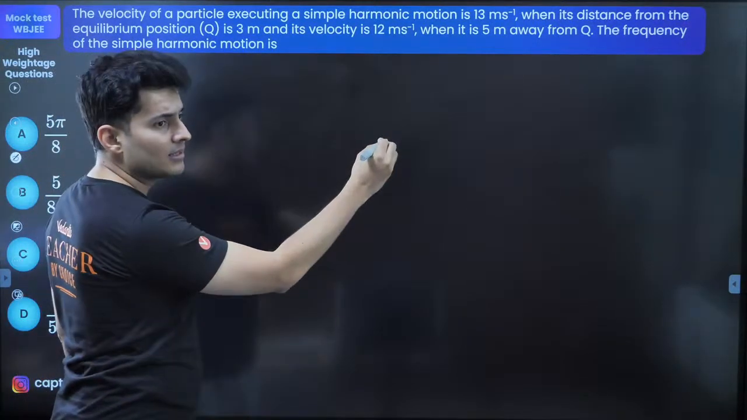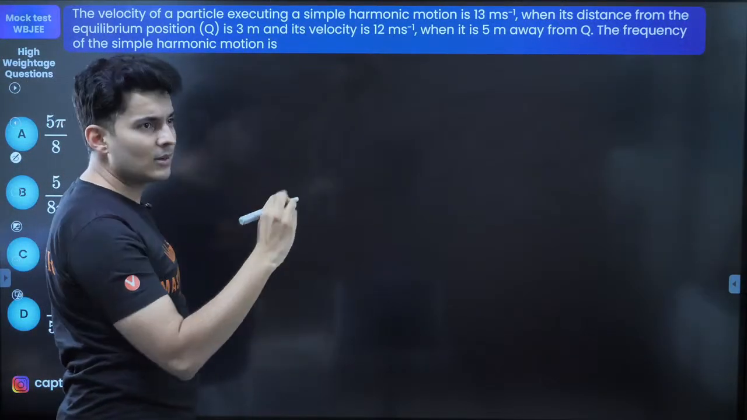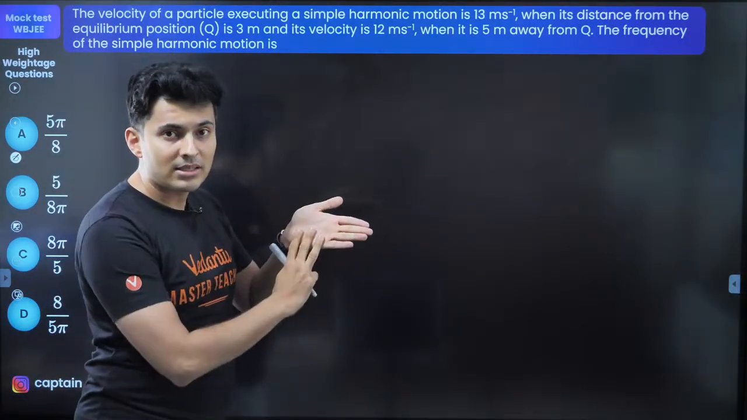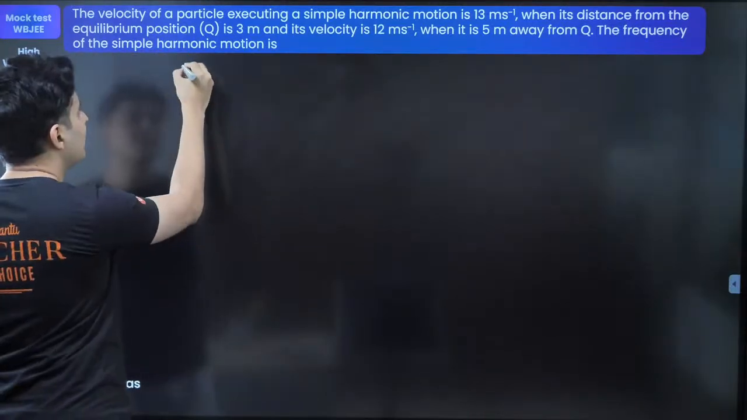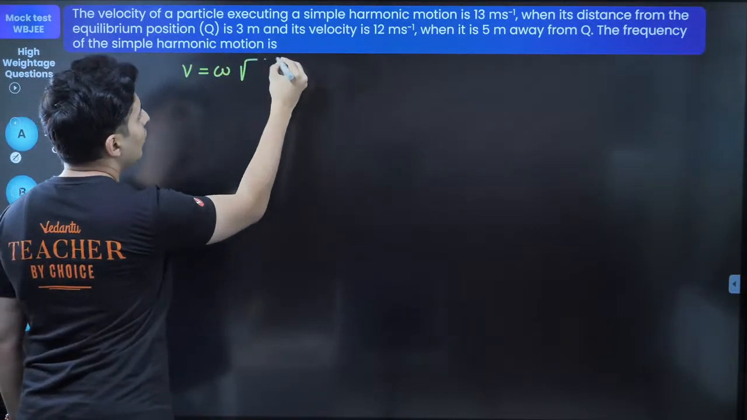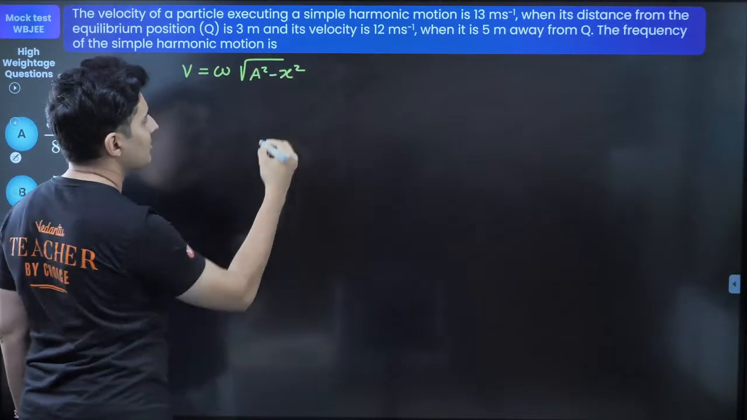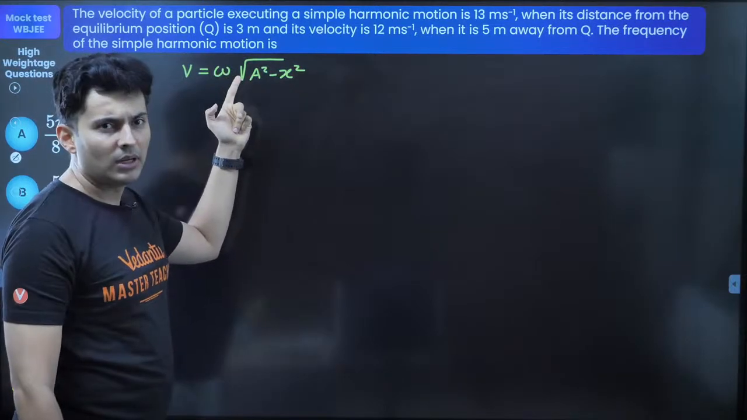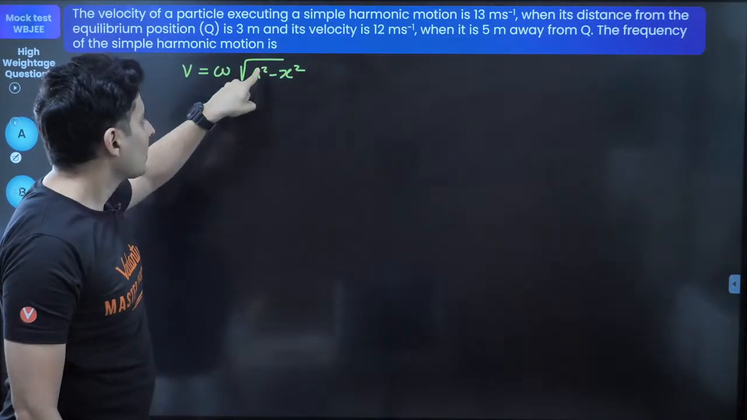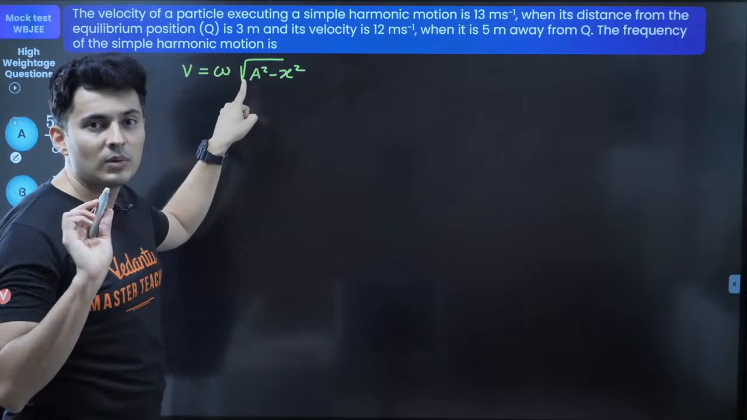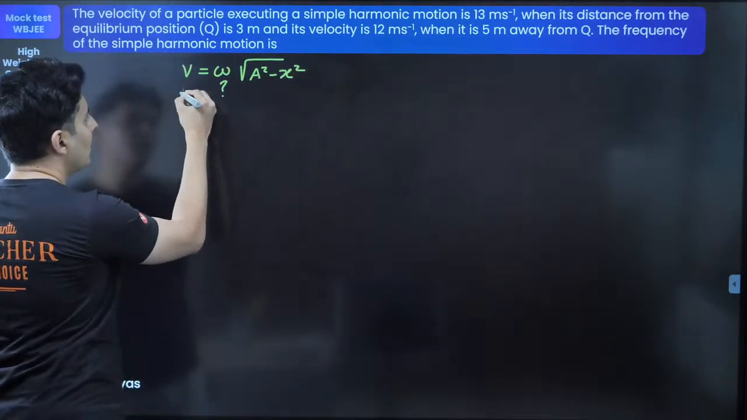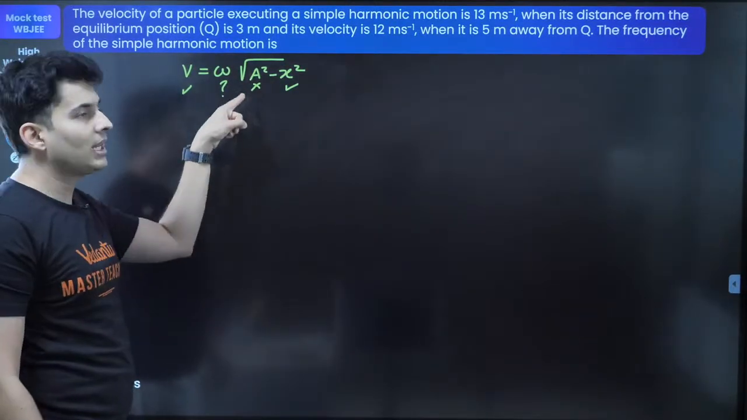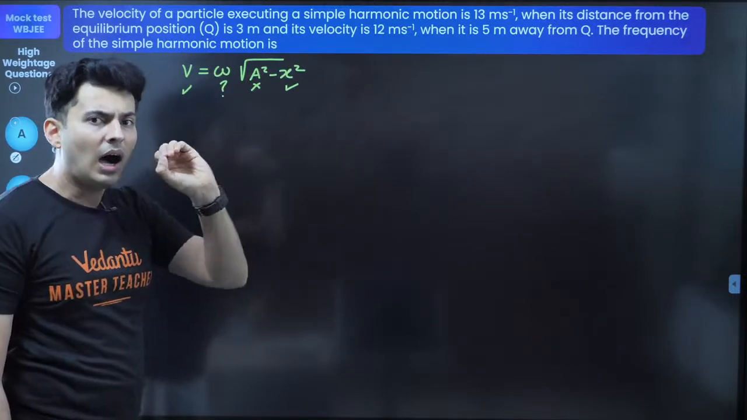Now look at this question. Velocity is given when distance is given, and you have to find the frequency. So is there a formula relating velocity, distance, frequency? I think so. And that formula is V is equal to omega root A square minus X square. I know V and X. I do not know omega or amplitude, but I want to find frequency. So I should get rid of amplitude. How do I do that?